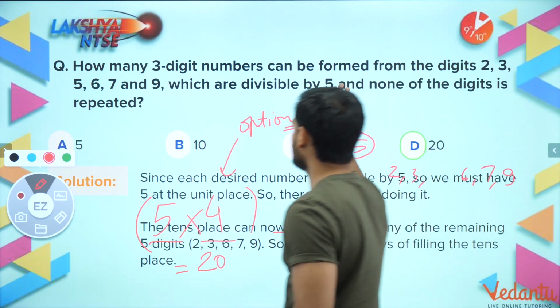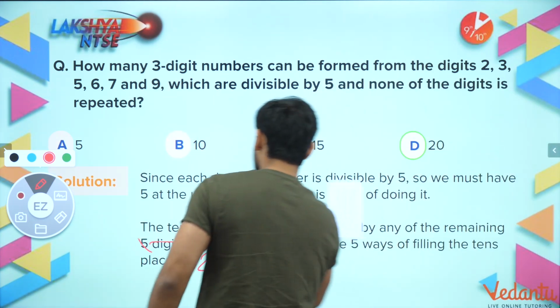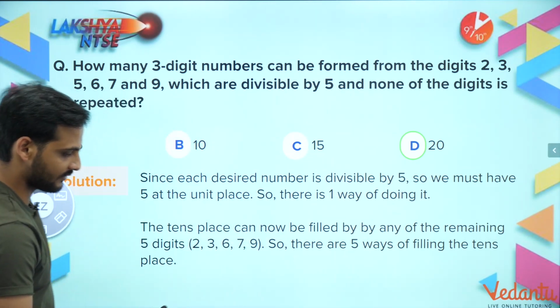20 numbers can be formed. Chalo, let's move to the next question. The next question we have is